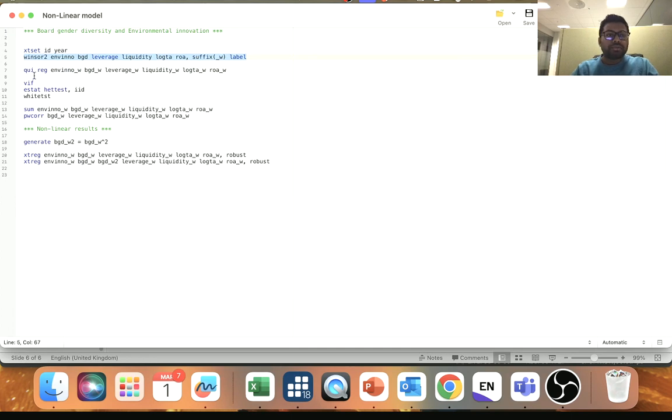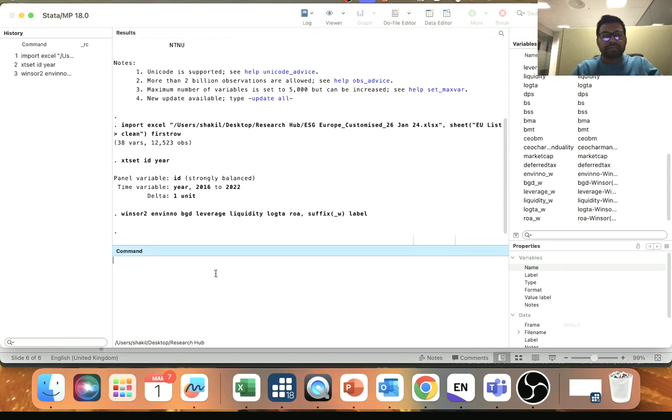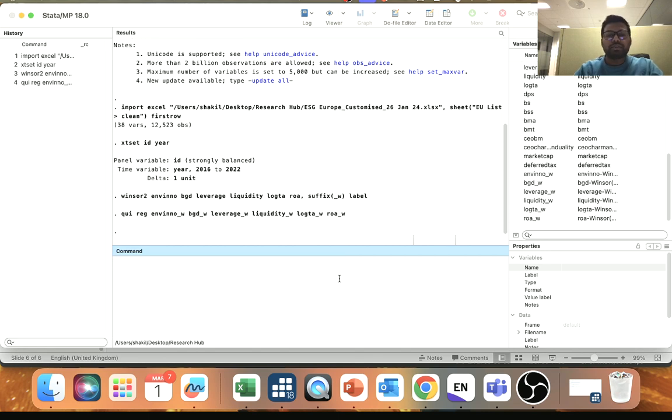What you can do is copy the code from here, or you can type it. It's easy to copy, so I copy the code and paste it here. The code is quireg, reg for regression, and qui means quietly. This is our dependent variable, environment innovation, and then your independent variable, both gender diversity. After that I have four control variables. I took the Windsorized variables, you can see the w is there. So I run it.